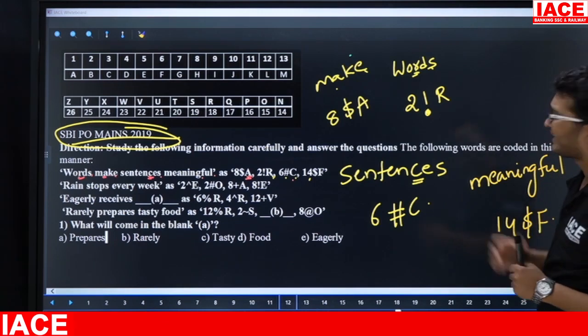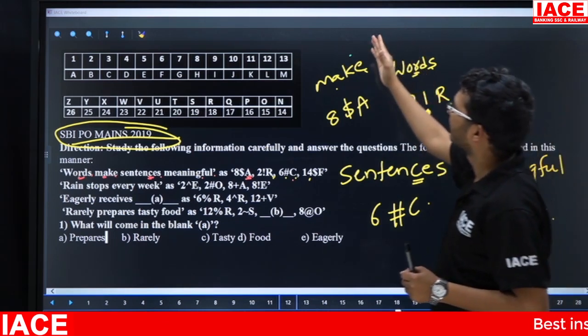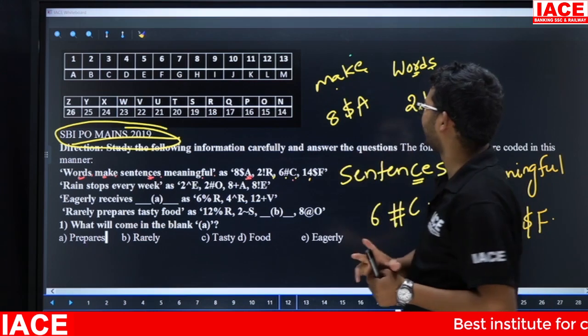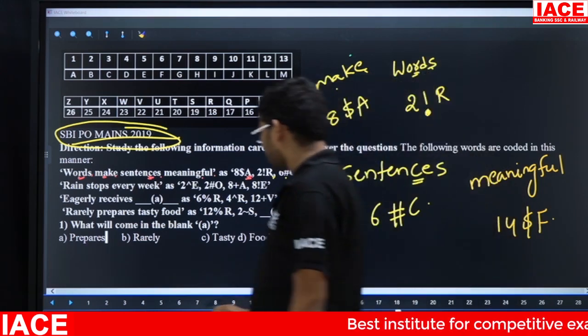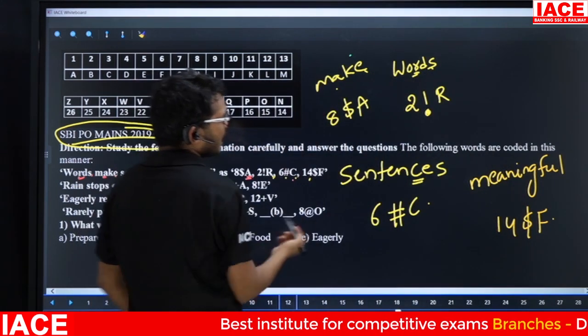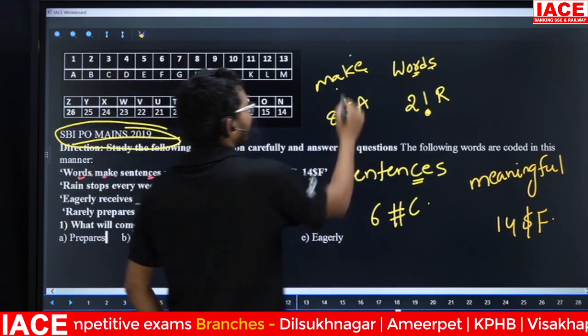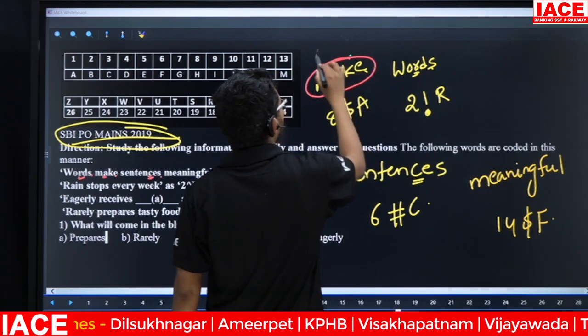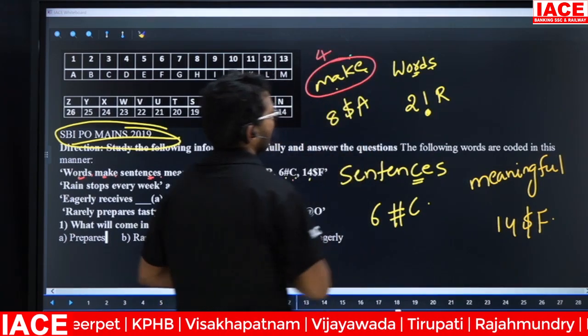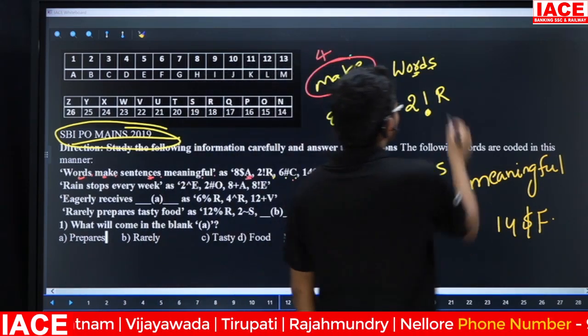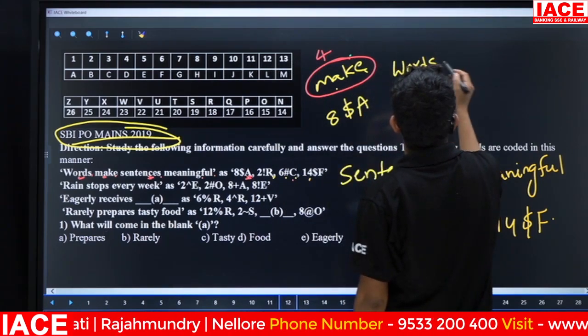The logic for the letter is: in the given word, the third letter from the right hand. Now, by using these words, how are we going to get the numbers? Suppose, check here, make has how many letters? 4. Next, check here, words has a total of how many letters?